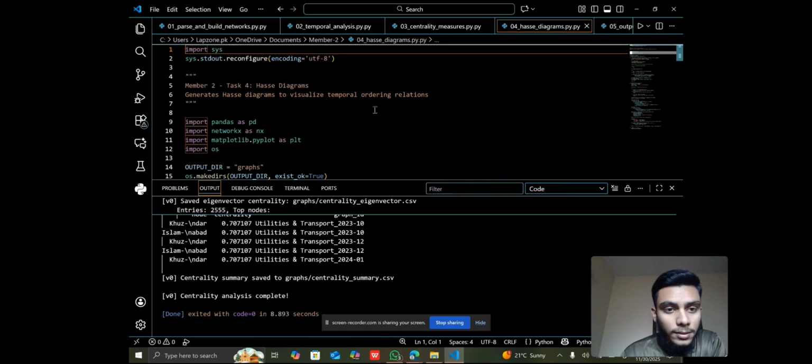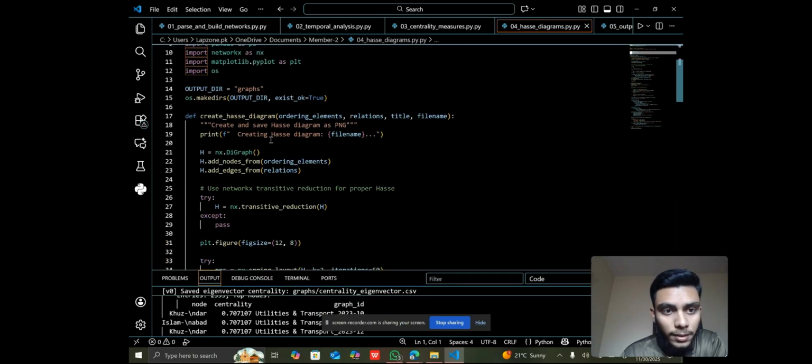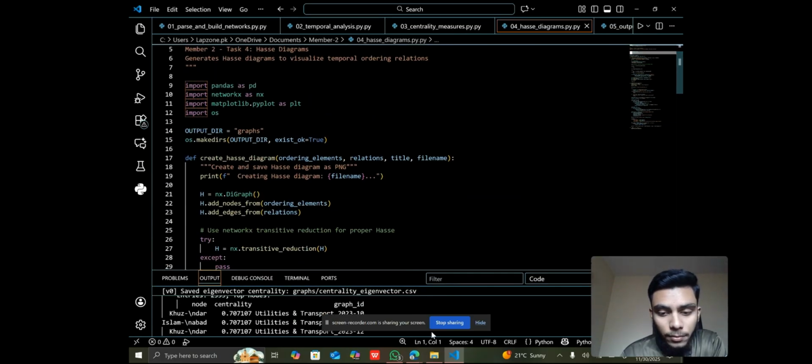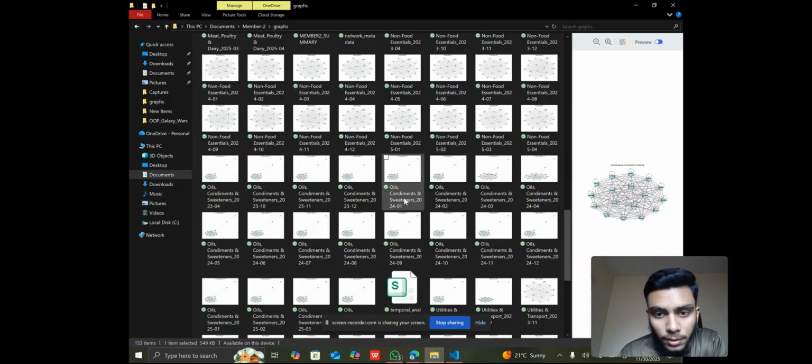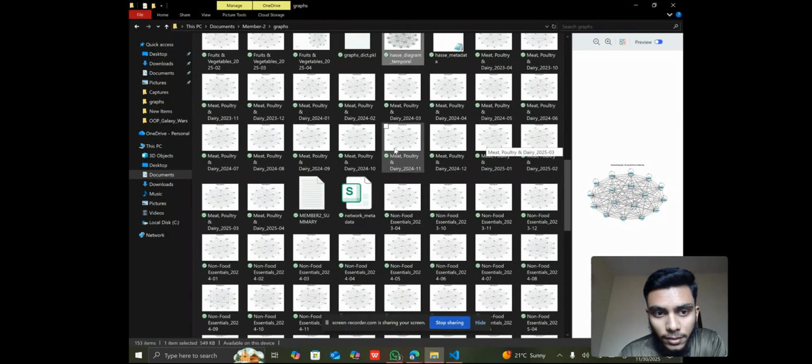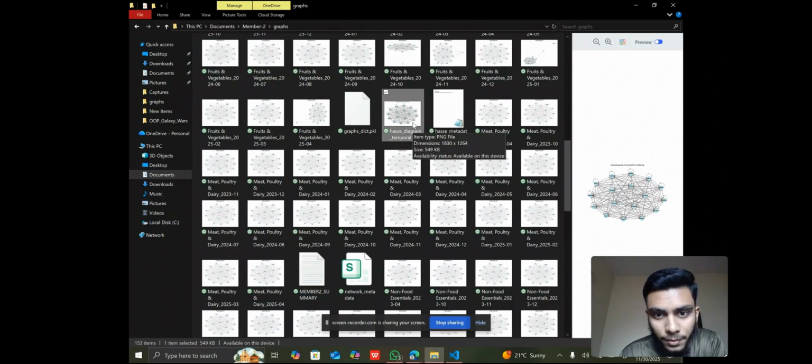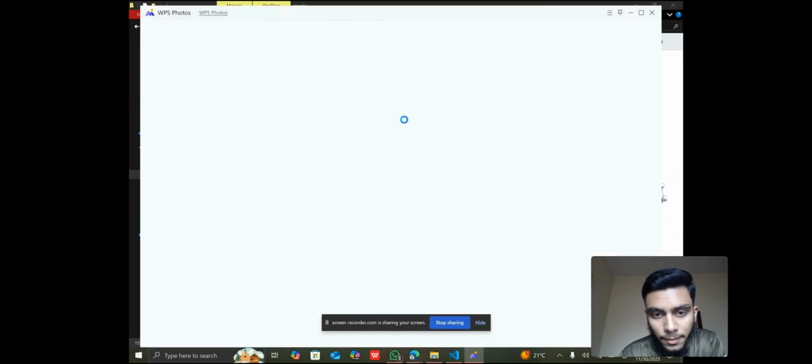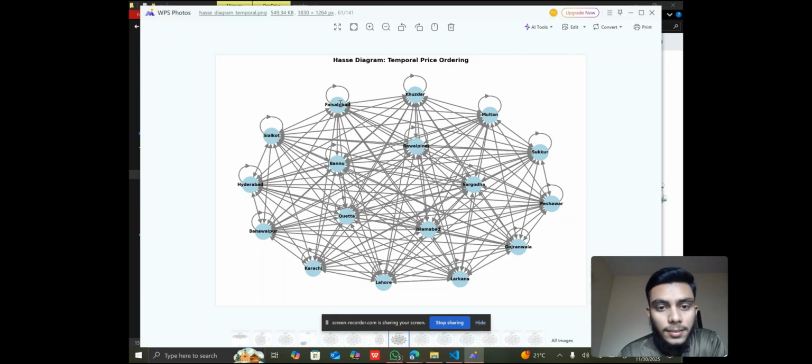Our fourth task is drawing a Hasse diagram. Using this Python code and the NetworkX library, we have drawn a very beautiful and detailed Hasse diagram, which is here. This diagram displays the relation between different cities very clearly.